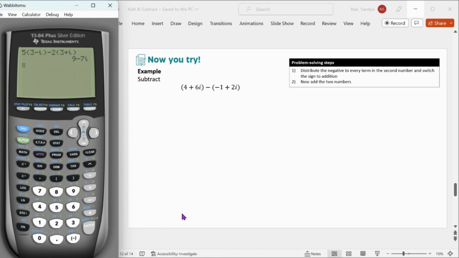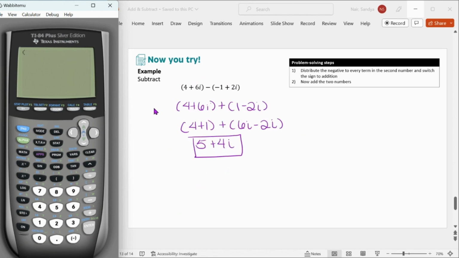So now you can go ahead and pause the video and try doing this example on your own. So we have 4 plus 6i minus negative 1 plus 2i. So remember, what we do is we switch the sign in the middle to a plus sign, and then we switch the signs on the second number. So that's going to become 1 minus 2i. Then we pull out the real parts. 4 plus 1 gives us 5. 6i minus 2i gives us 4i. So let's check this now using our calculator. We have 4 plus 6i minus negative 1 plus 2i. We hit enter, it gives us 5 plus 4i.